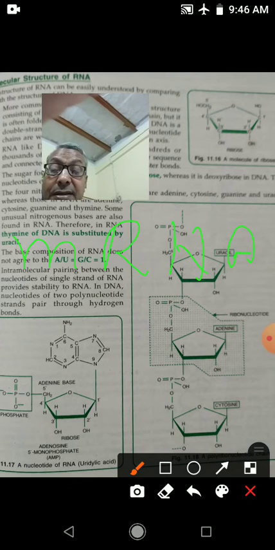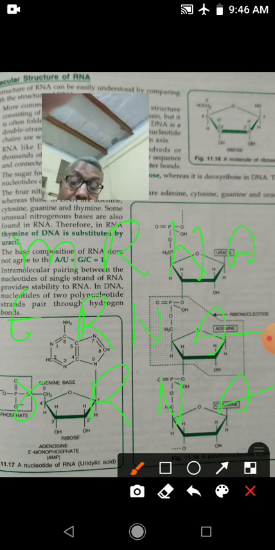Second is transfer RNA, that is tRNA. And third one is ribosomal RNA, that is rRNA. So these three types of RNA are found.